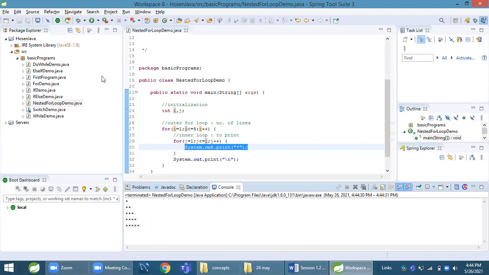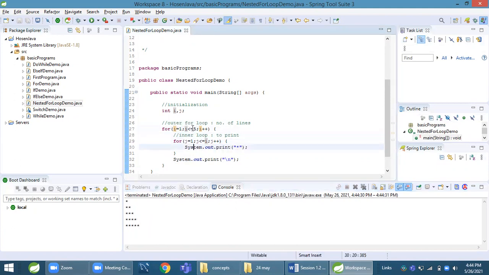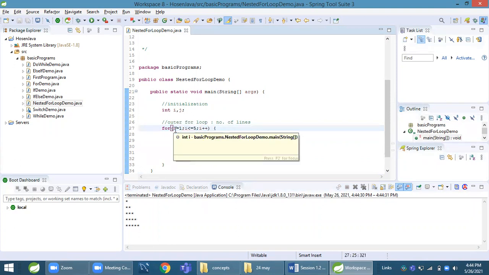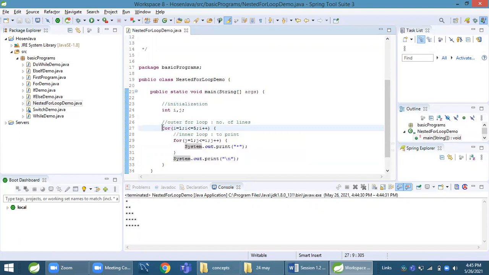So how is execution happening here? First of all, we know how a for loop executes its sequence. Line number 27: we're initializing I to 1. Then we check I is less than or equal to 5. The condition is true, so control comes inside the inner loop, down to line number 29.